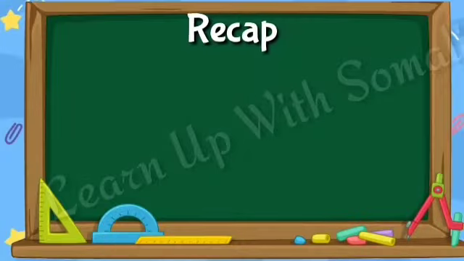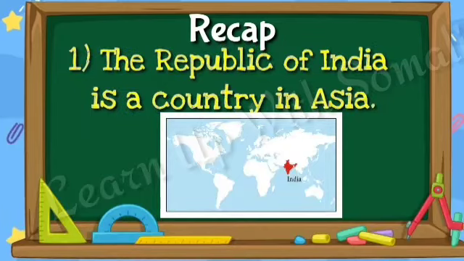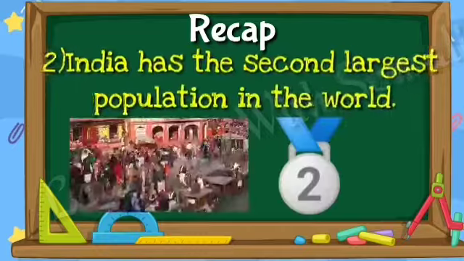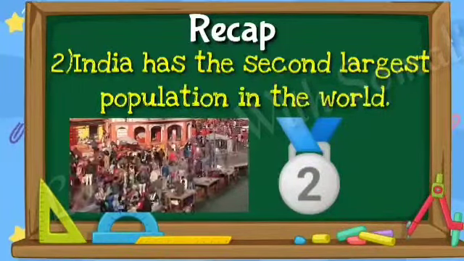Now, my dear children, let's have a quick recap. Number 1, the Republic of India is a country in Asia. Number 2, India has the second largest population in the world.